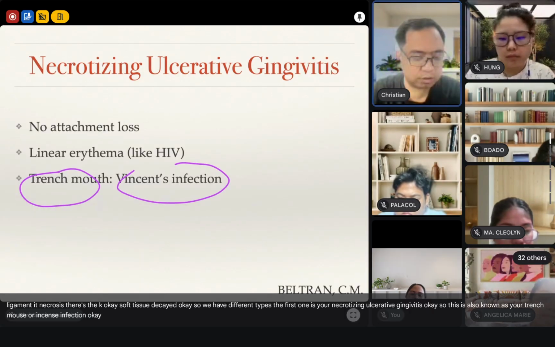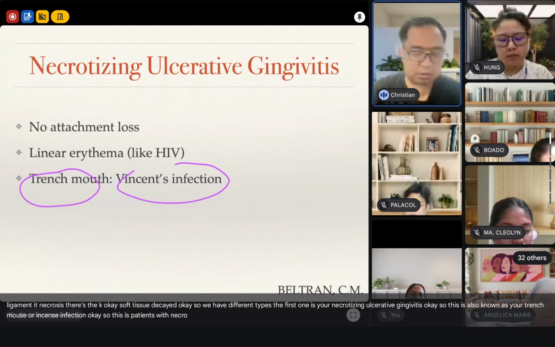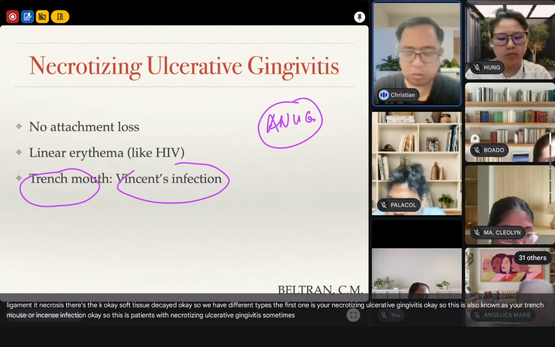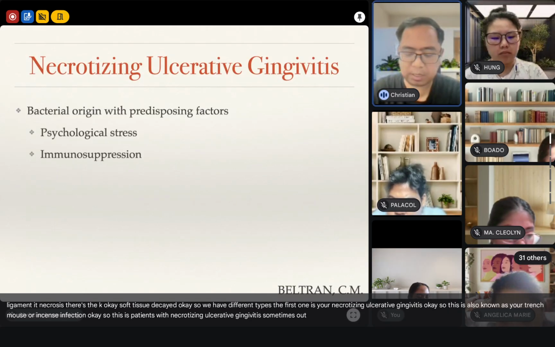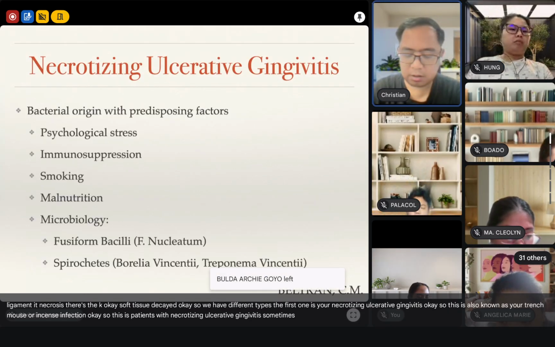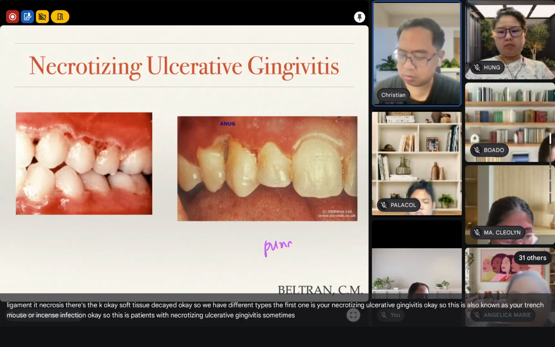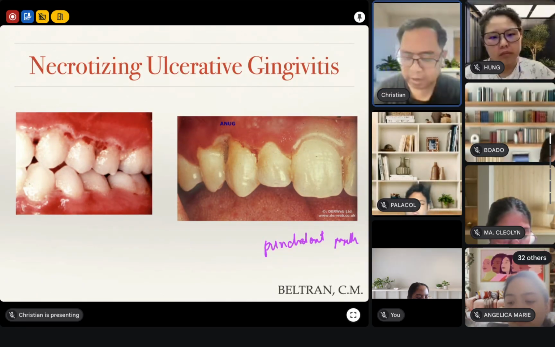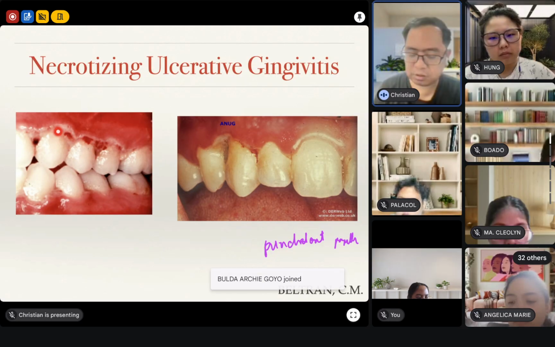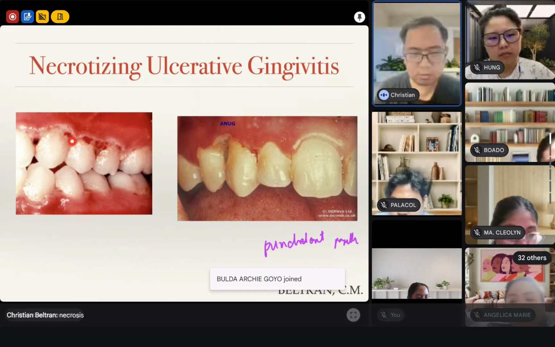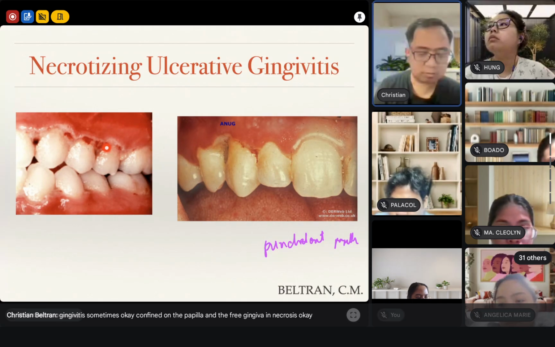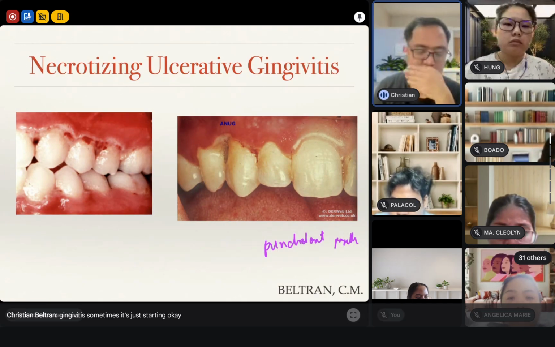So this is patients with necrotizing ulcerative gingivitis. Sometimes it's called ANUG. They would have punched out papilla. There, punched out papilla. The necrosis is confined on the papilla and the free gingiva. It's just starting. How do you treat this? How do you manage this?